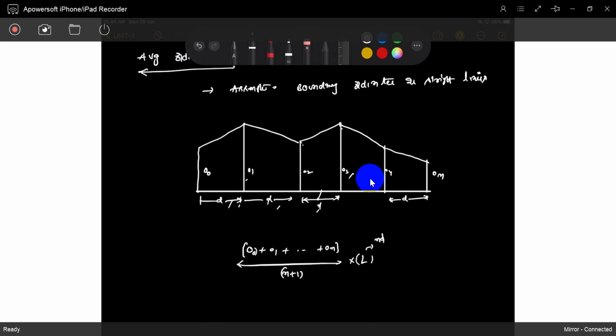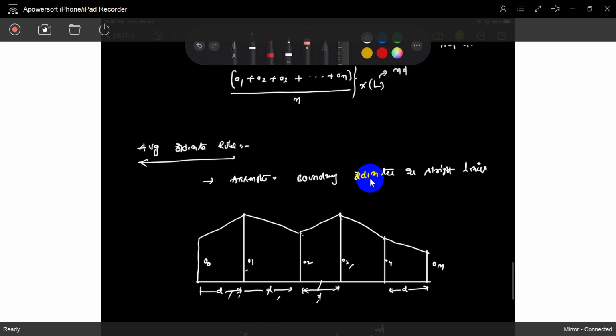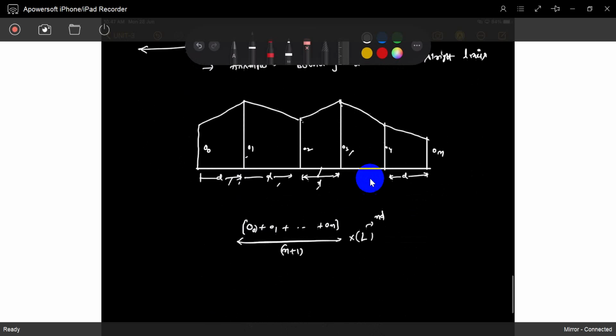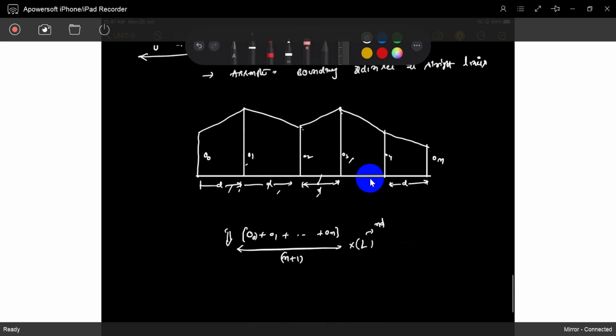But we have to assume that the boundary ordinates are also straight. Maybe there is a chance when the boundaries also have some good shape. Then we take the boundary also as straight lines, and then we use the same formula. Nothing more. Both formulas are equal. If you see, both are the same, the mid and the average.